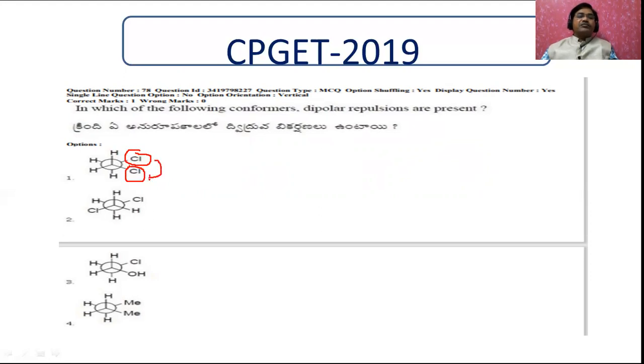Therefore, there is a repulsion between these two because they are adjacent. That's why dipolar repulsions are there in this one. That's why our answer is 1.